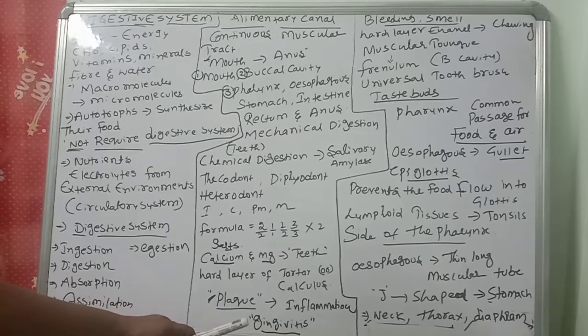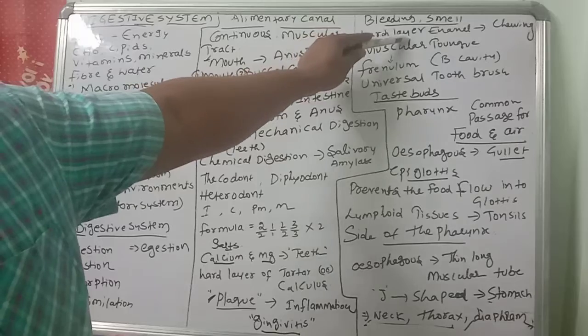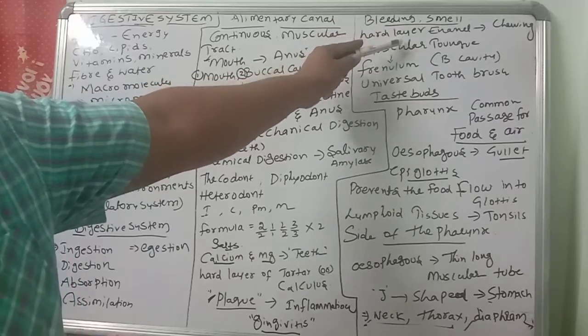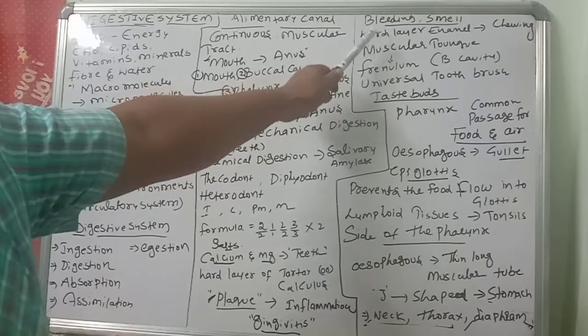The hard chewing surface of the teeth is made of enamel and helps in mastication. See here, the hard layer will be there. That hard layer is enamel, helpful for chewing. Next, this is about the teeth.